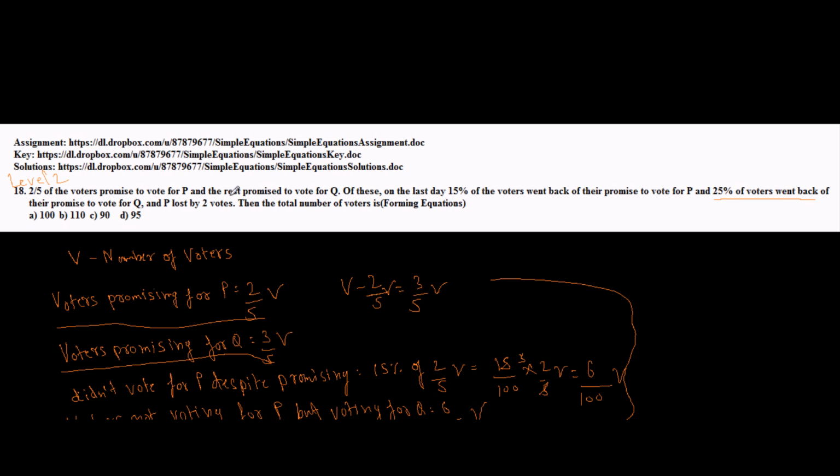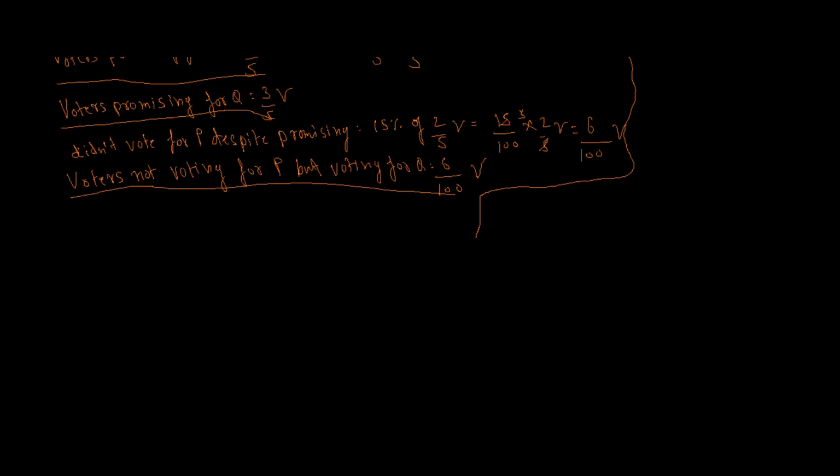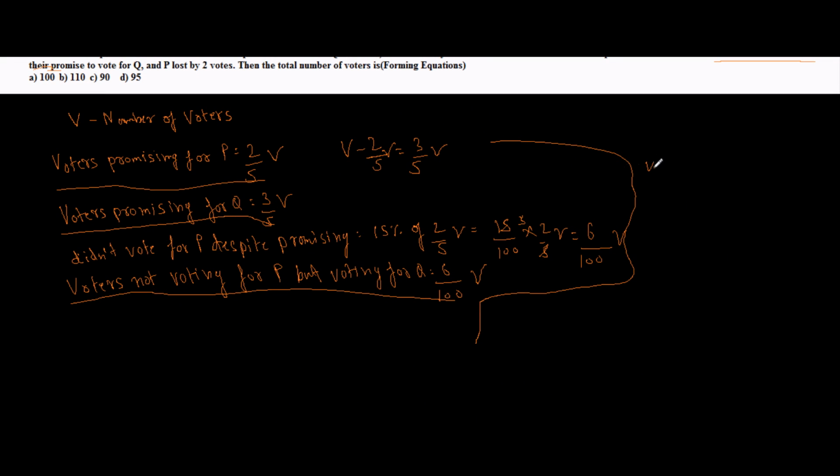As they say, 25% of voters went back on their promise to vote for Q. So voters not voting for Q but voting for P is equal to 25% of whatever voters chose to vote for Q. So 3 by 5 V was the number of voters who promised to vote for Q, but out of them 25%, or 25 by 100, backed out.